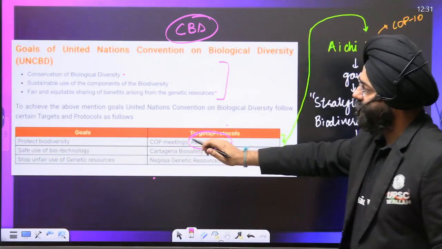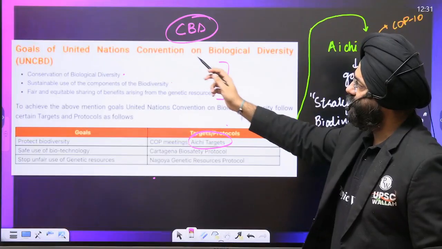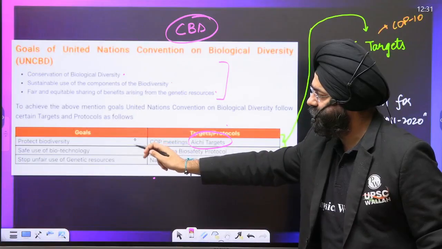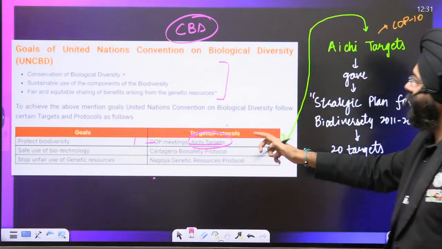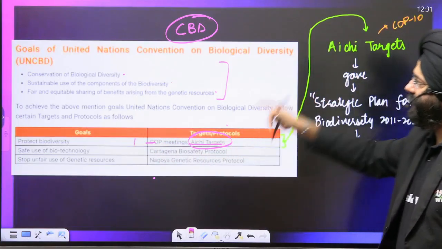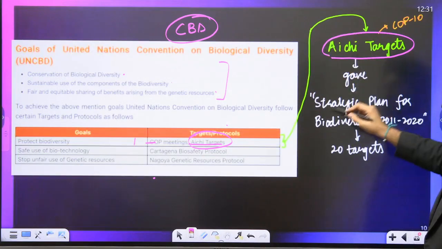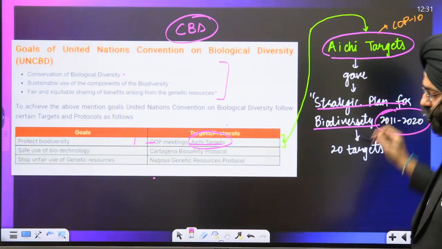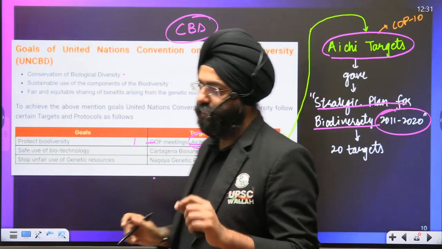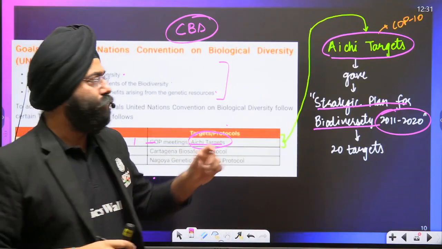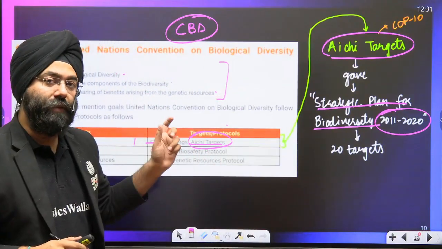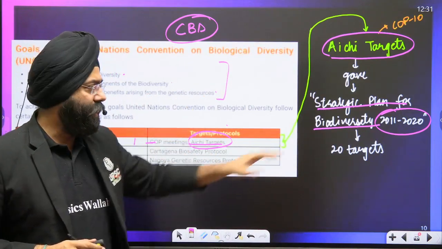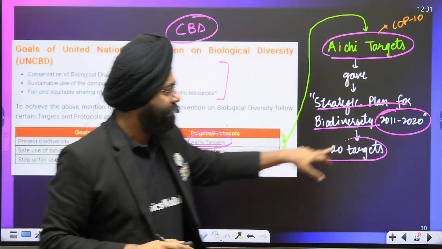Coming back over here, please understand, under the Convention on Biological Diversity, which aims to protect the diversity, this goal is met through, let us say, the Aichi targets and the COP meetings. What are these Aichi targets? The Strategic Plan for Biodiversity Conservation from 2011 to 2020. This was decided in the Conference of Parties, COP meeting 10, right? Under that, Aichi targets were decided on how you can conserve biodiversity. There were 20 targets over here.